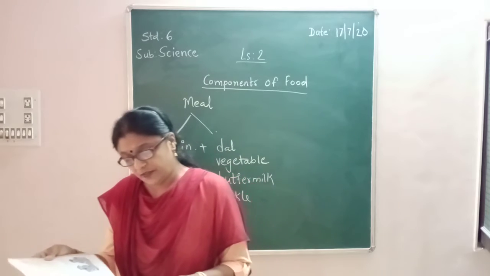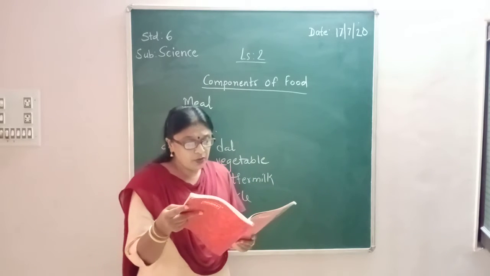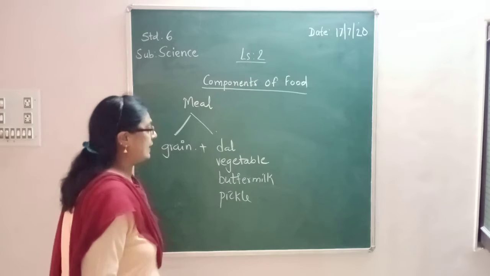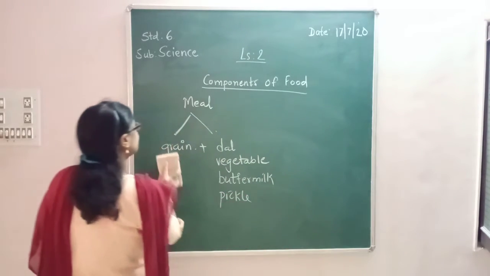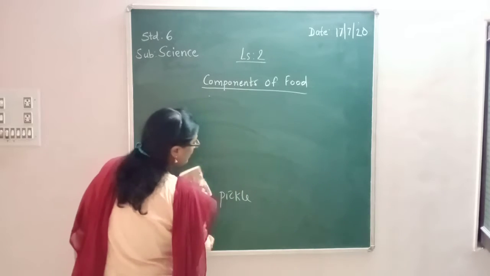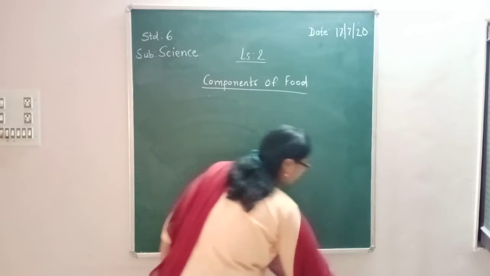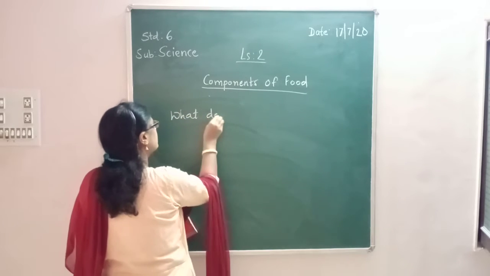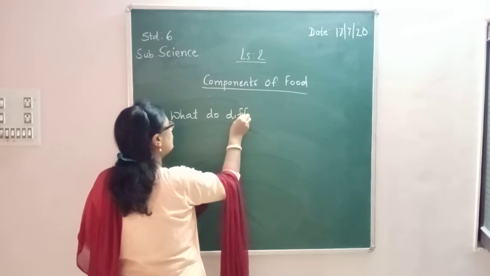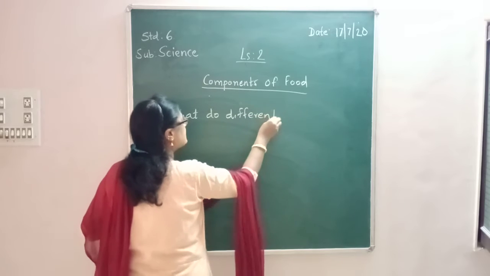Okay, what do different food items contain? The food items whichever we eat in our meal, what do they contain?